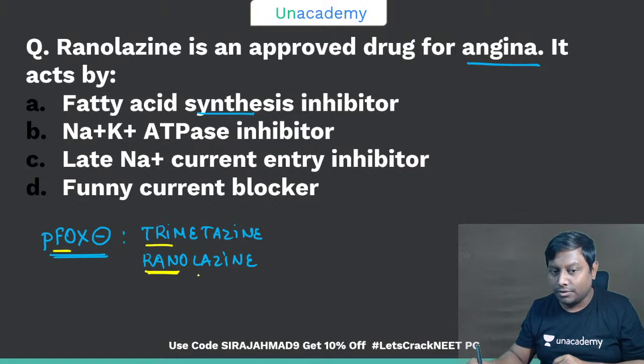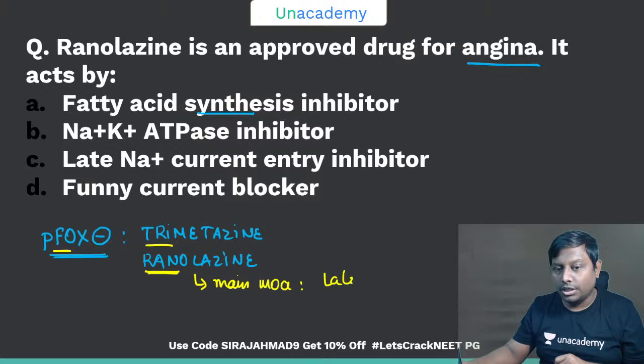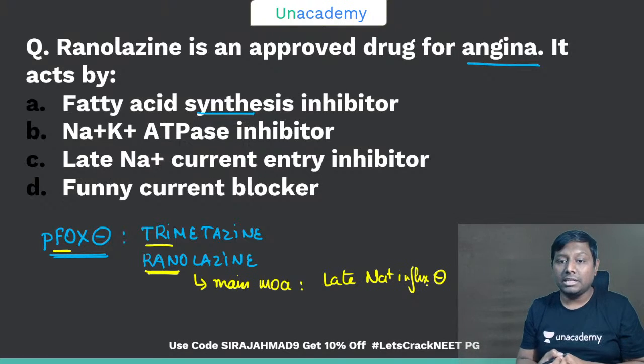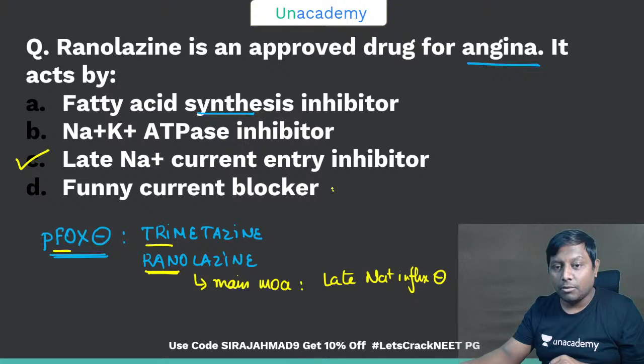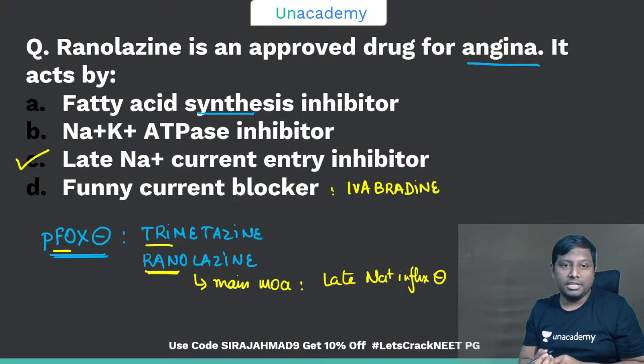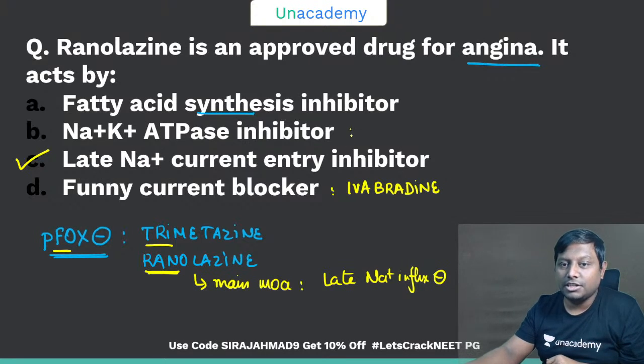Now according to the recent evidence, the main mechanism of action of Ranolazine is late sodium influx inhibition, right? That is the main mechanism of action of Ranolazine. So the correct answer for Ranolazine is C. It's not a funny current blocker. Remember, what is the funny current blocker? I am sure all of you are aware, that is Ivabradine. It's also not a sodium potassium ATPase inhibitor. A sodium potassium ATPase inhibitor is used in heart failure. The name of such a drug is digoxin, right? I am sure all of you are very well aware of that.